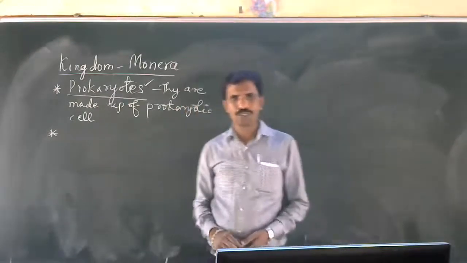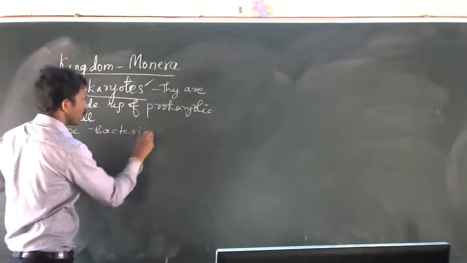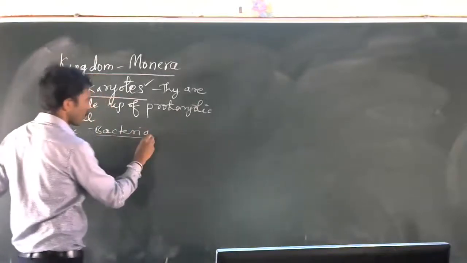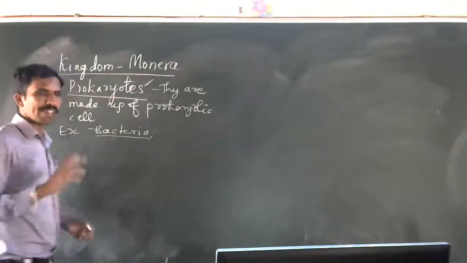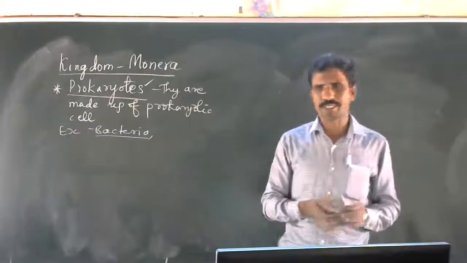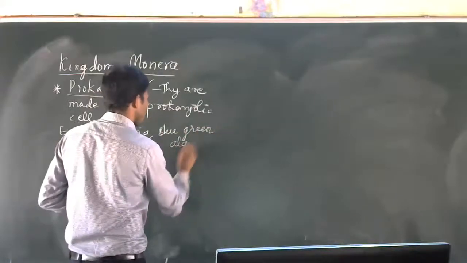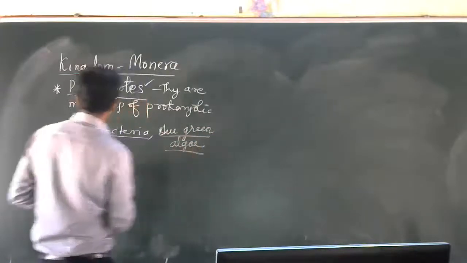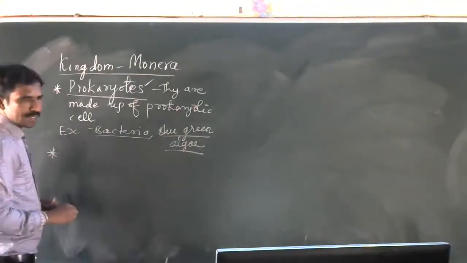All are prokaryotes. If we give examples, all bacteria come under this. All bacteria, because they are prokaryotic, means the nucleus is not covered. The genetic material inside the cell is open type, means it is not covered or protected. So bacteria, blue-green algae, these are examples.